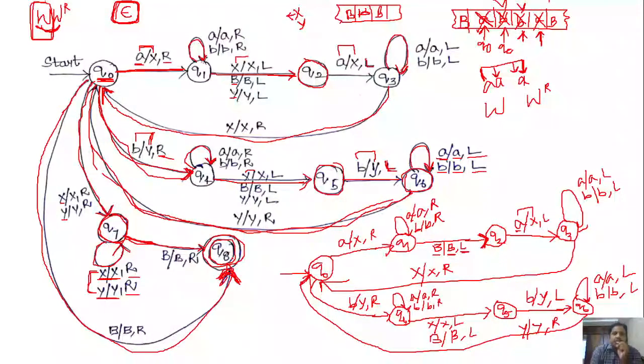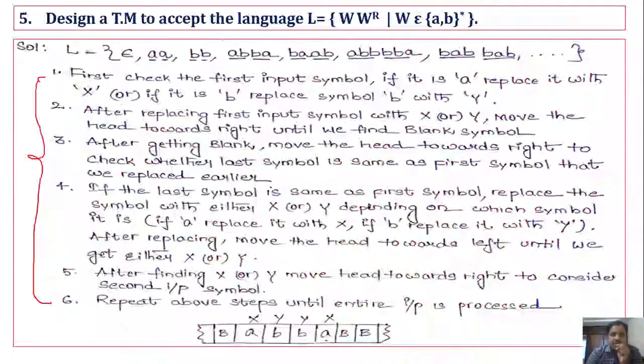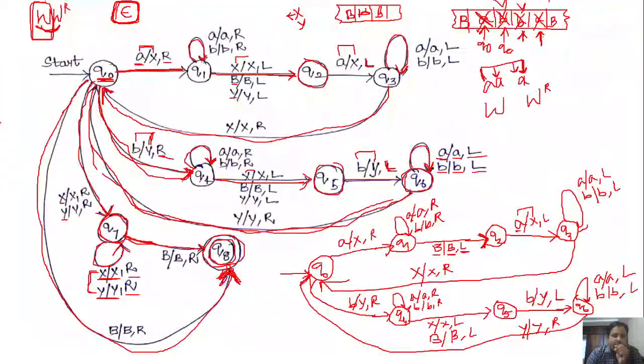If the question has w belonging to the set a comma b power plus, that means positive closure, you are not going to have the transition from q0 to q8.